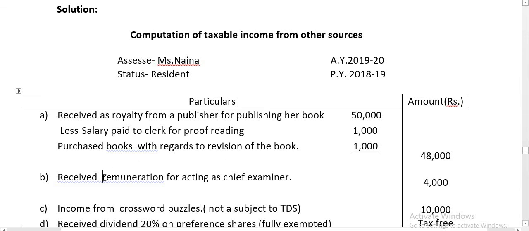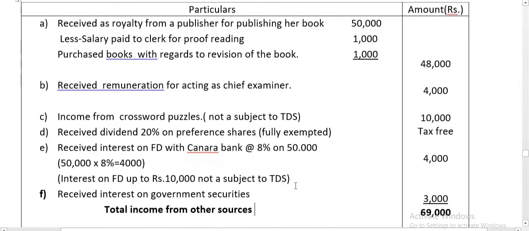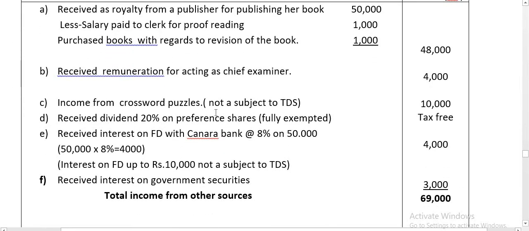Second one, received remuneration for acting as a chief examiner. It is directly taxable under income from other sources. Next, income from crossword puzzle, not subject to TDS. It is also directly taxable.